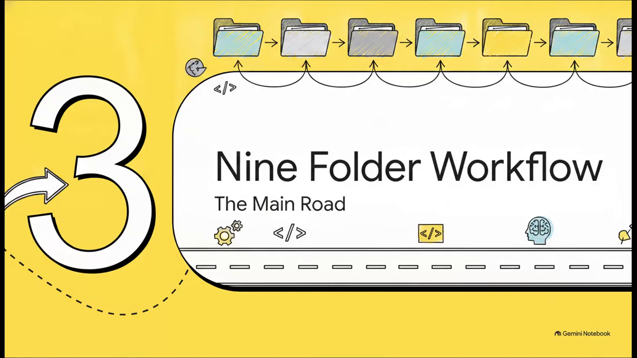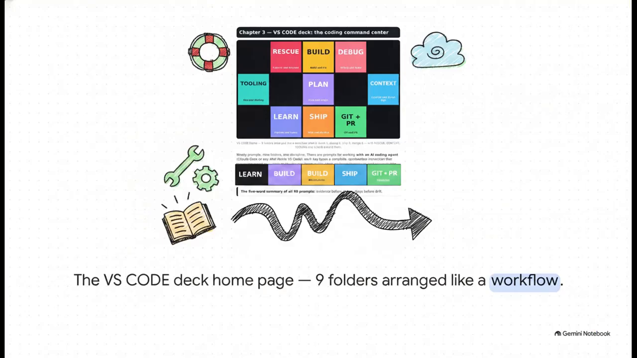All right, moving to Section 3, the 9-folder workflow, the main road. Now, this workflow isn't just a collection of random shortcuts. It actively disciplines the AI across your entire development process. And this brilliantly illustrates the complete machine. Just look at this layout. The core workflow runs right down the middle and across the bottom. Plan, build, debug, ship, and Git plus PR. These are your active phases of writing software.